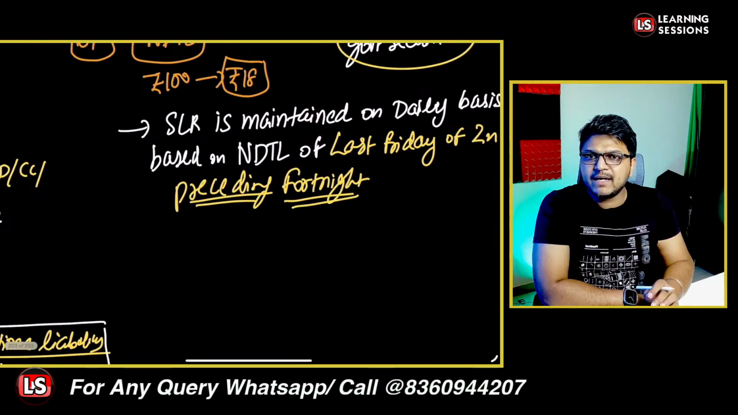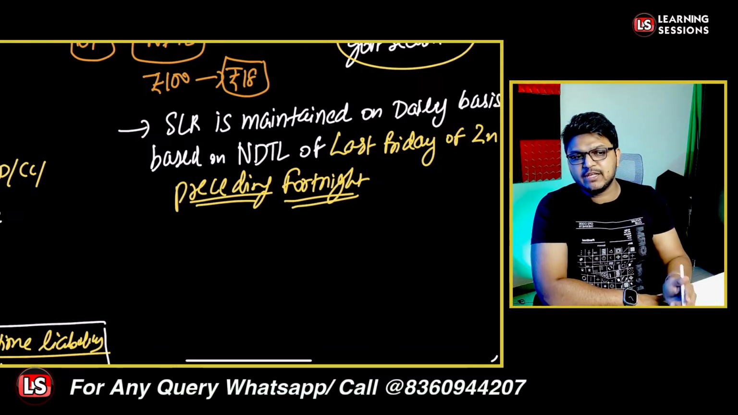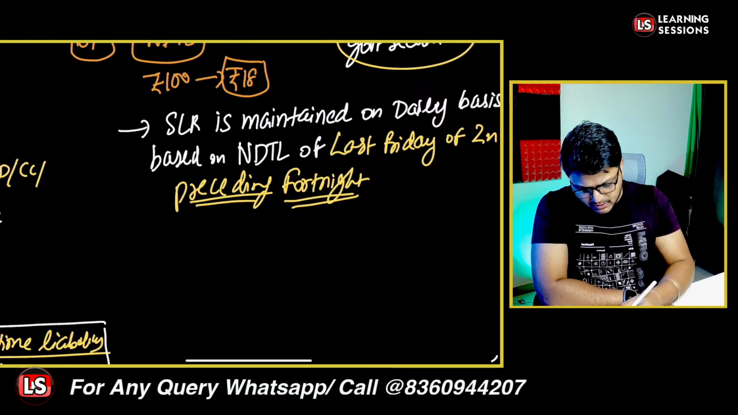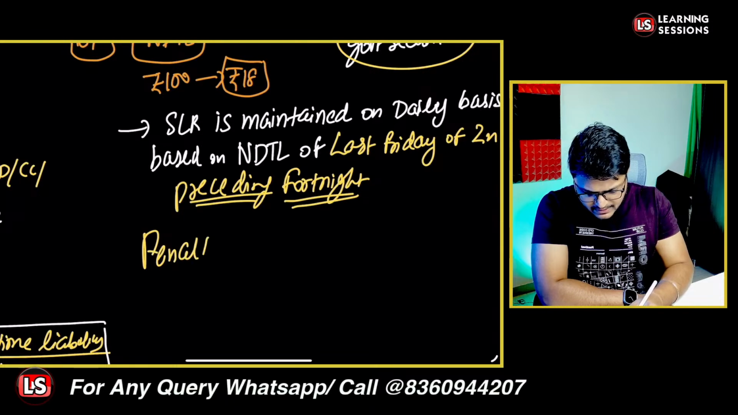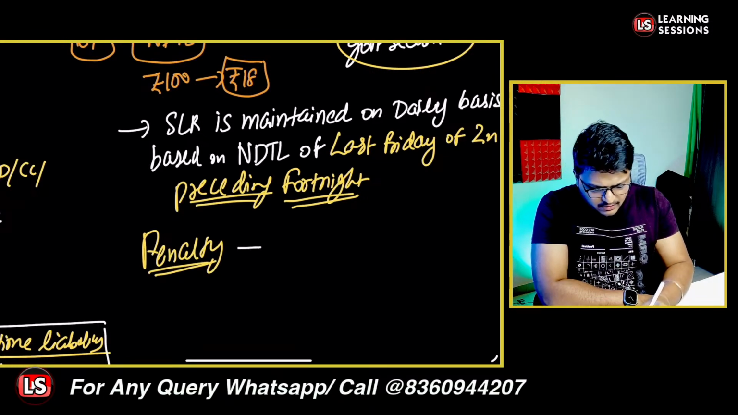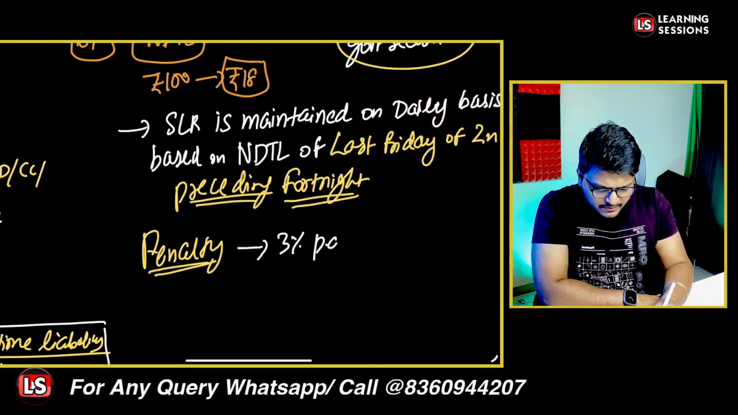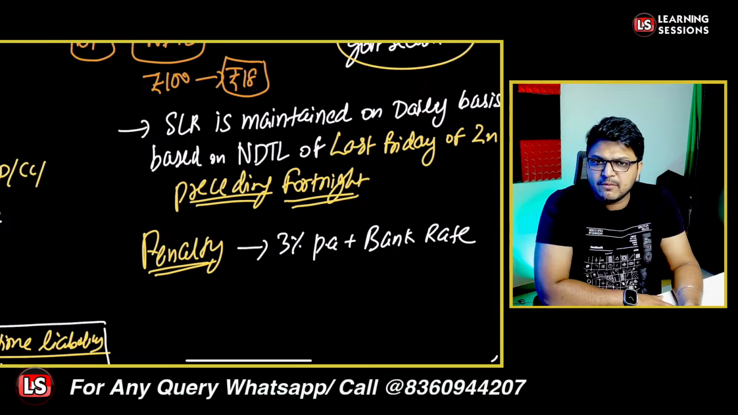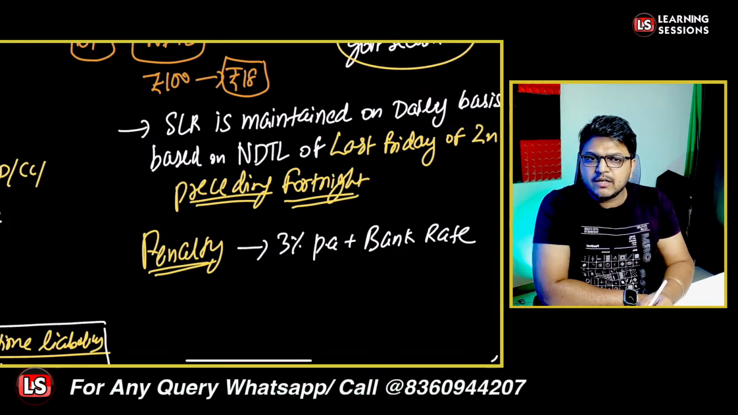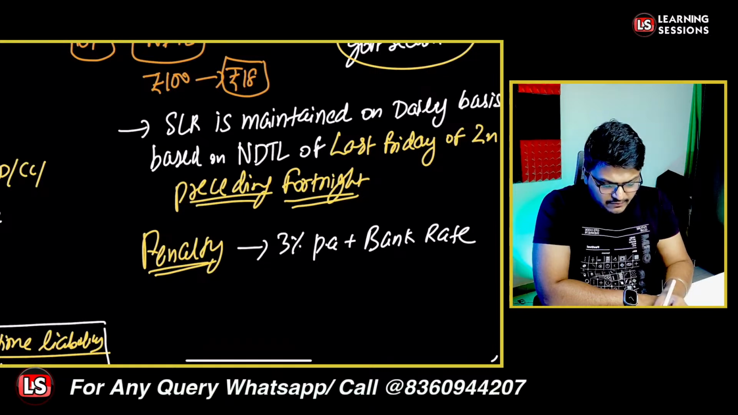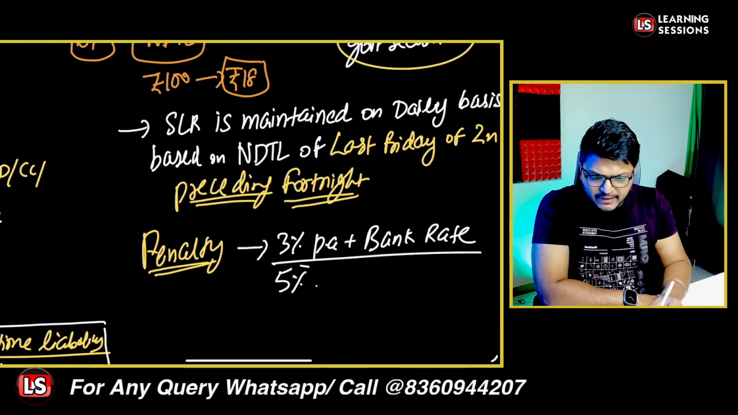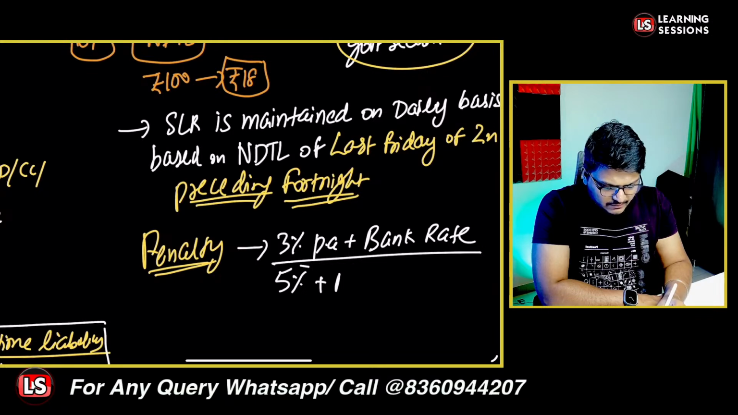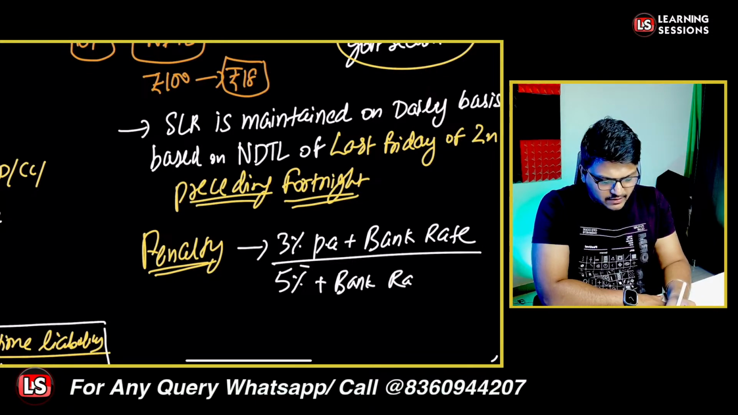And what is the penalty? If the bank is not maintaining SLR or there is a shortage, then the penalty will be 3% per annum above the bank rate. Whatever penalty is charged in case of the CRR and SLR, that is 3% above the bank rate. And if there is continuing contravention, for the first day, if the SLR was not maintained, it will be 3% per annum, and for the second day, if it is still not maintained, then it will be 5% above the bank rate. The penalty will be charged, right? So that is the case.